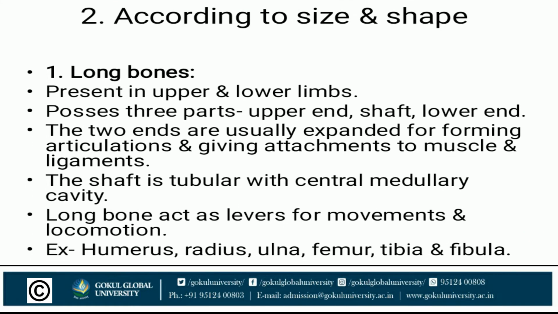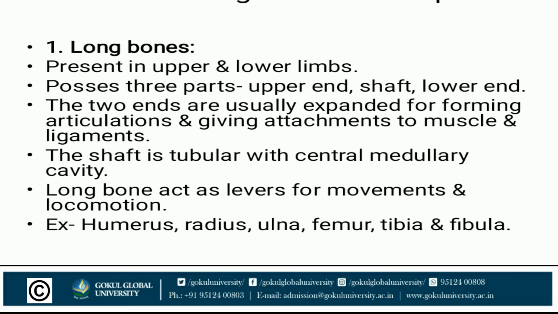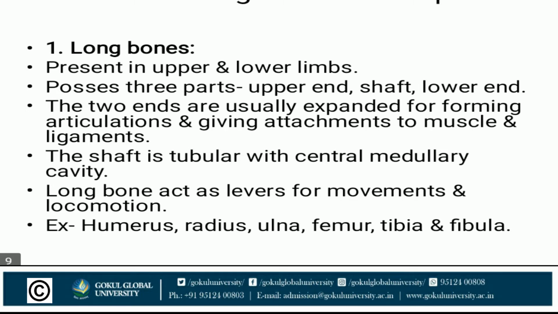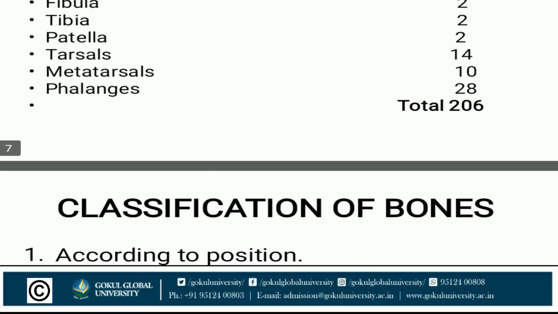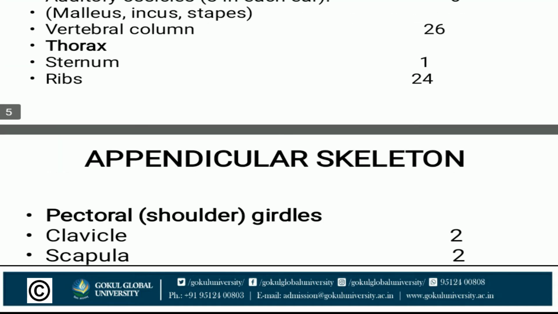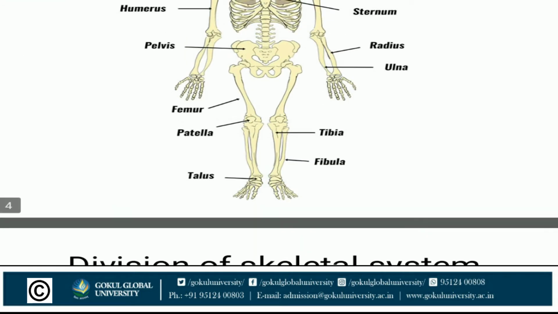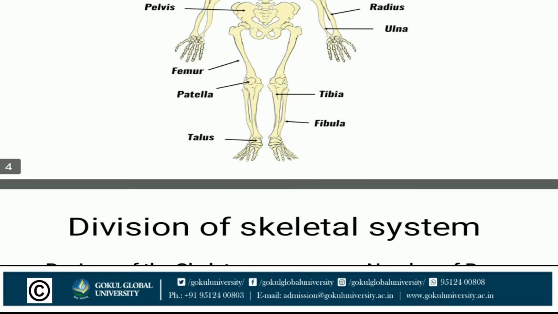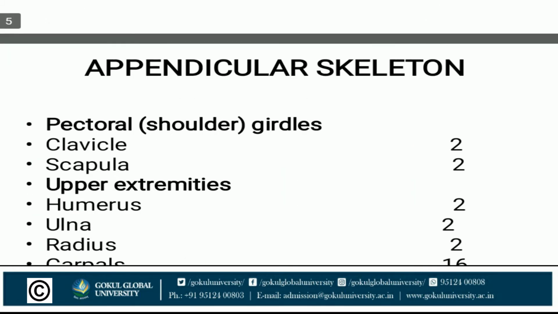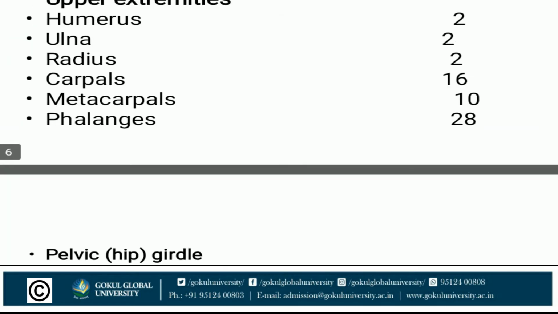According to size and shape, long bones are present in upper and lower limbs and possess three parts: upper end, lower end, and shaft. Suppose in this diagram, femur, a long bone: its upper end has the head, greater trochanter, lesser trochanter; lower end has condyles, medial and lateral; and the shaft. This can be included in long bones.